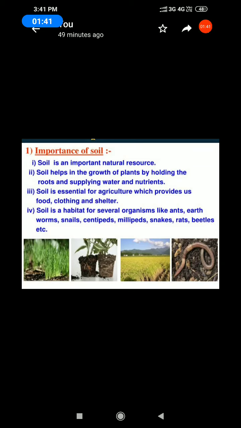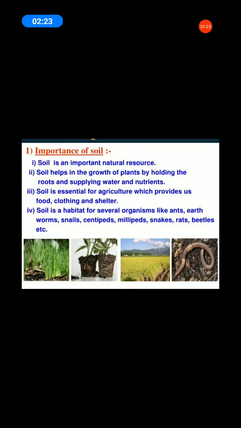Soil helps in the growth of plants by holding the roots and supplying water and nutrients. Underline the words, students: it supports the growth of plants by holding the roots firmly and supplying water and nutrients. Next, soil is essential for agriculture, which provides us food, clothing and shelter for all.